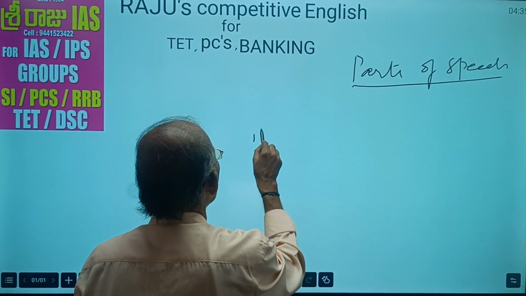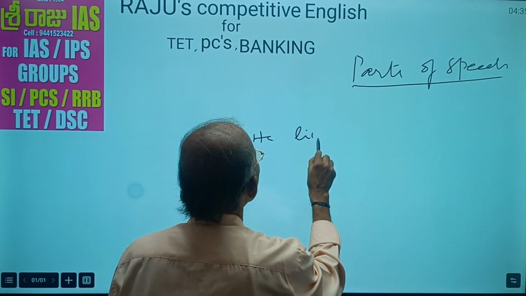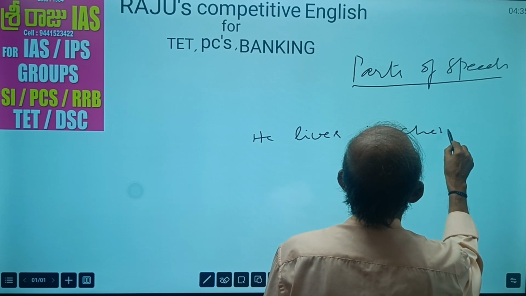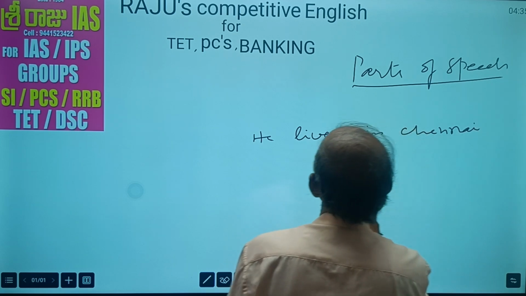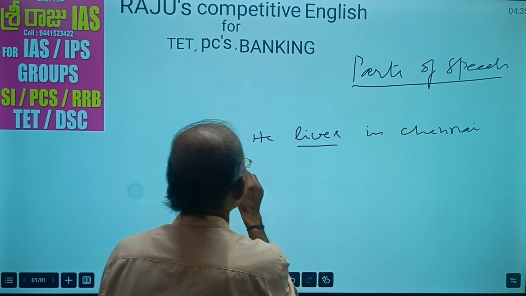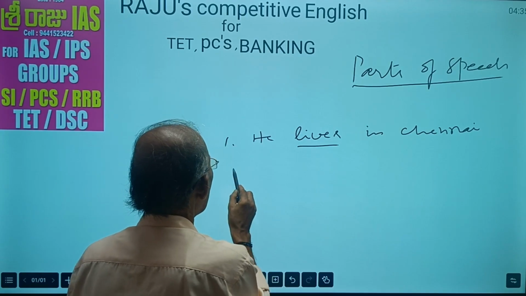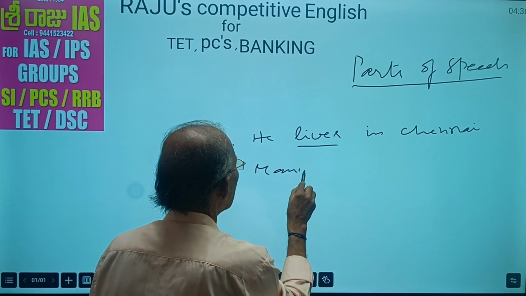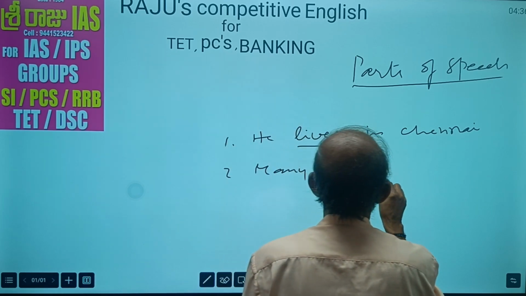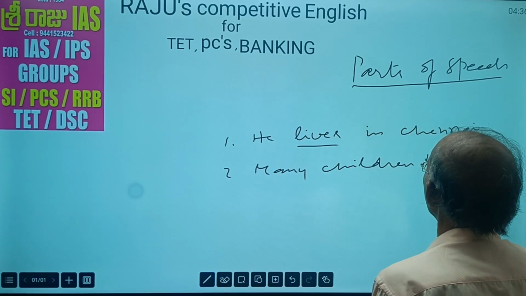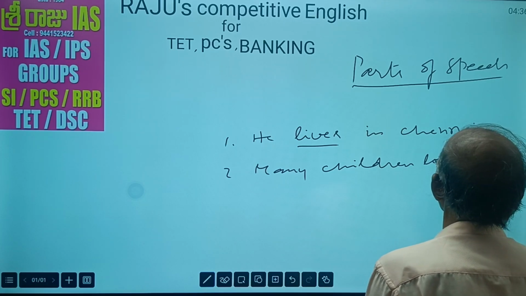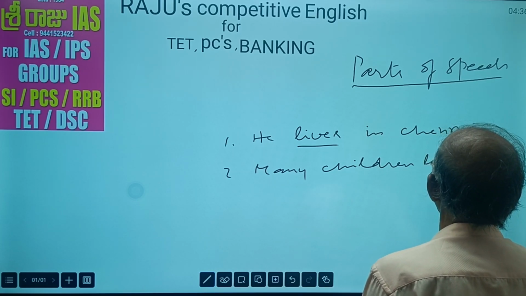He lives in Chennai. And then, many children lost their lives.